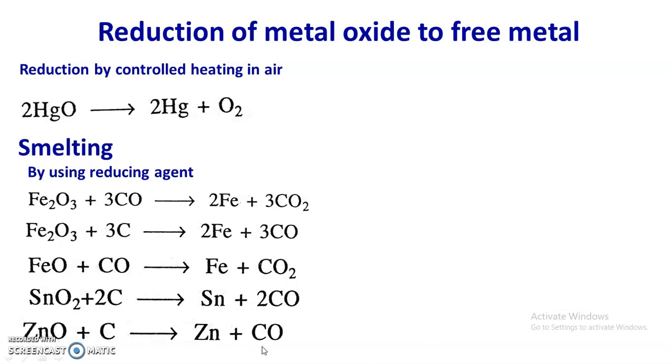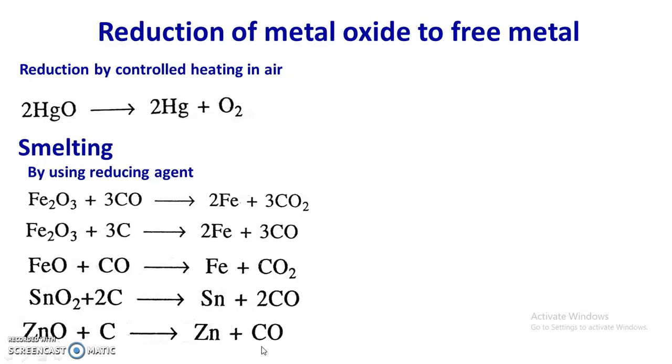And what is the function of flux? Flux is a substance that reacts with gangue and produces a slag, and slag is a lightweight fusible part which floats on the surface of molten metal. So for the removal of acidic impurities, a basic flux like magnesium oxide or limestone, that is CaCO3, or lime, that is CaO, is used.